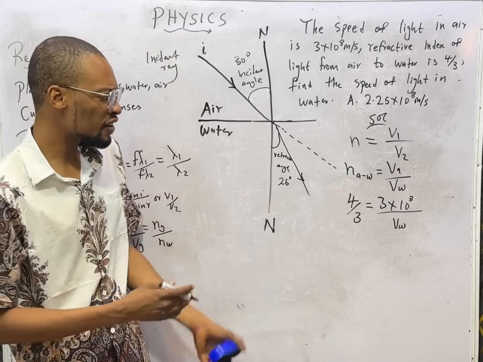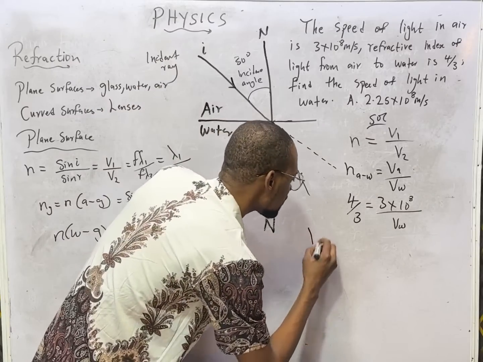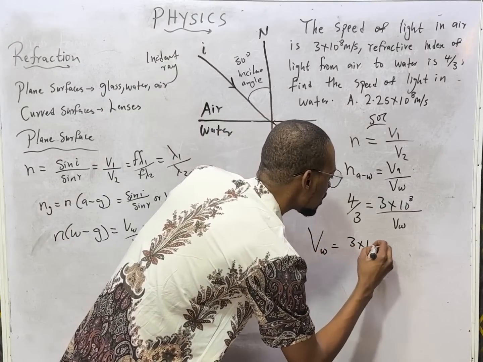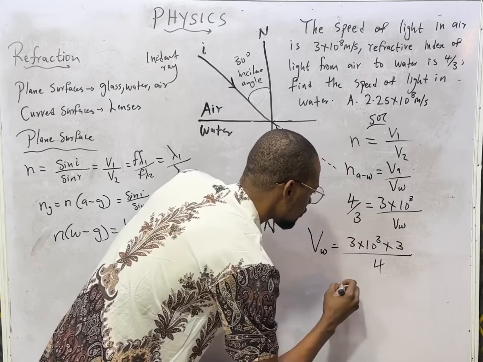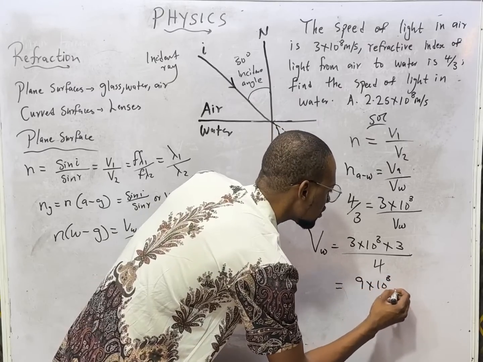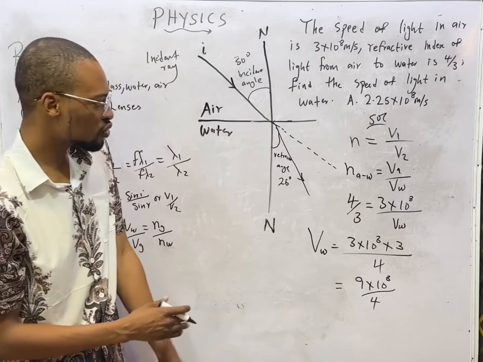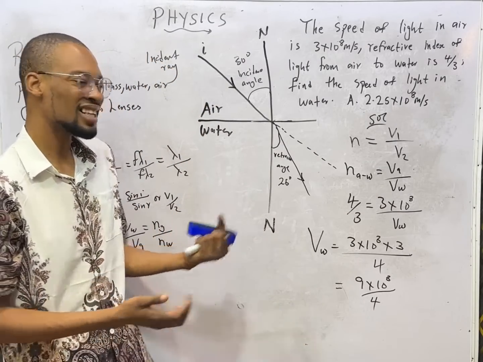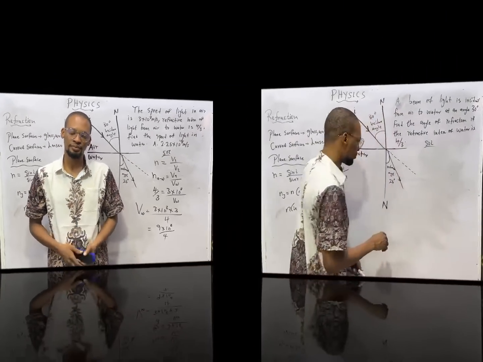If you are very good at mathematics, when you cross multiply, the velocity of light in water becomes 3 times 10 raised to the power of 8 times 3 all over 4. This becomes 9 times 10 to the power of 8 over 4. So when you solve this, you should get 2.25 times 10 to the power of 8 meters per second. That is the answer. As simple as ABC.